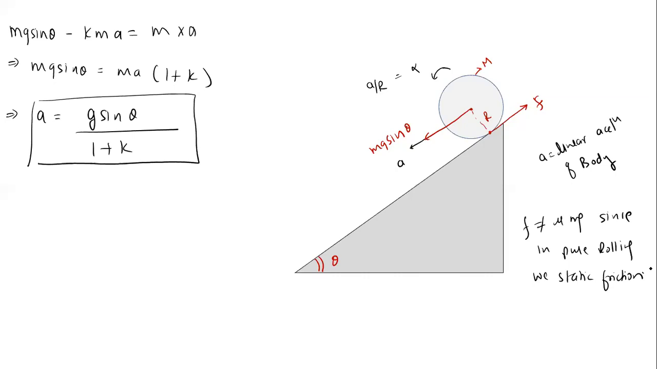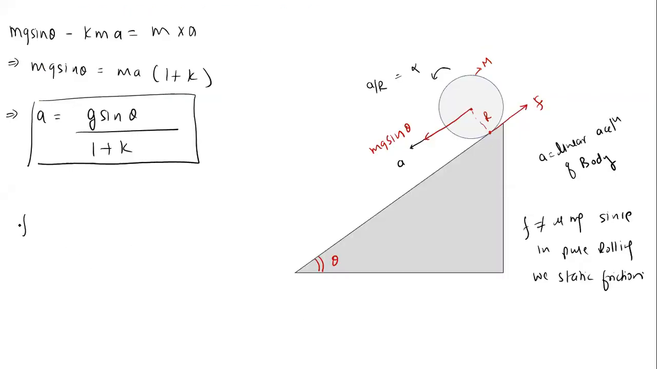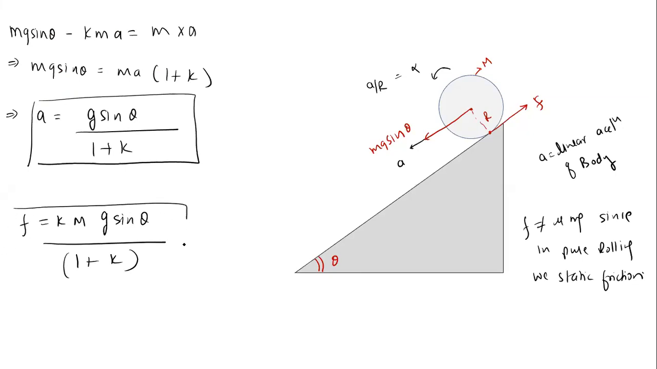Any doubt in this? You can tell me. Fine. Now when you change the value of k, you will change the value of acceleration also. When you change the body, you will change the value of k. And what about friction force? The friction force will be equal to k into mass into acceleration, that is kma, which is mg sin theta divided by 1 plus k. That is the value of friction force.